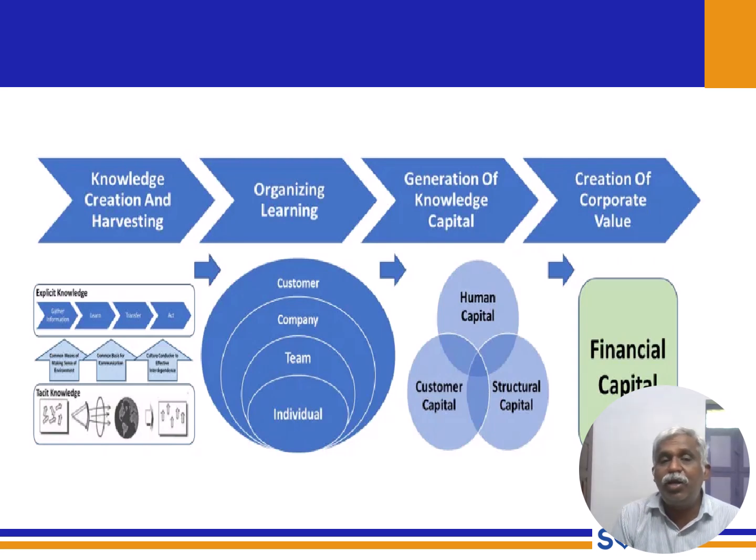Then the important one is after startup forming, after scalability, after managing the growth, including quality, we have a very good number of people working. We are searching for customers also, everything good. Now we are coming to the generation of knowledge capital. Here, there are three important things after getting capitalization: human capital, structural capital, consumer or customer capital.